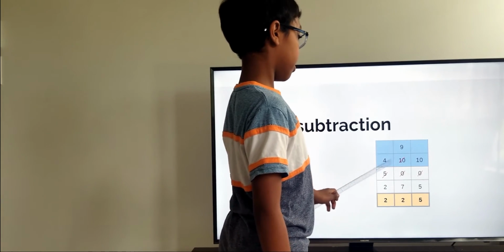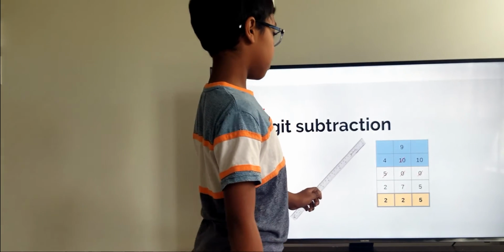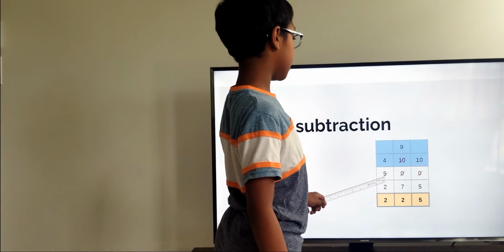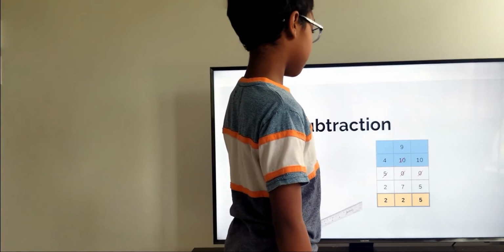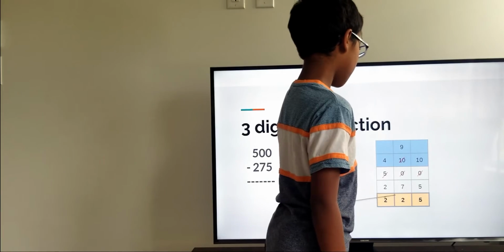So we become 10. And 10 minus 5 equals 5. 9 minus 7 equals 2. 4 minus 2 equals 2. So the answer is 225.